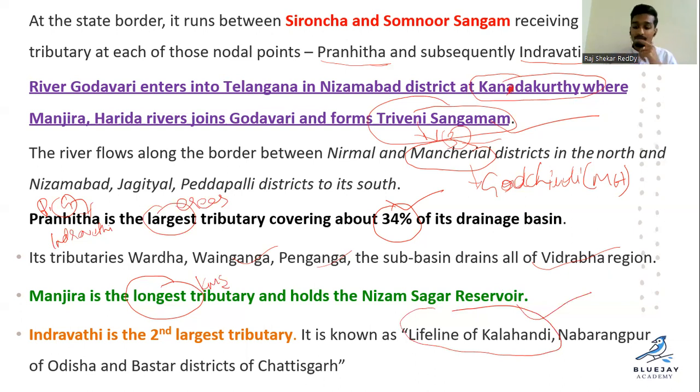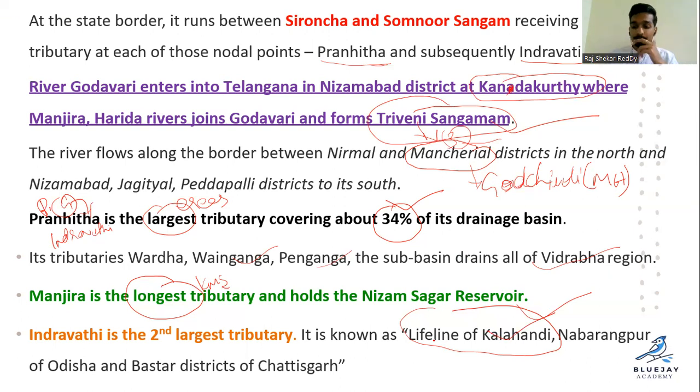Hunger and poverty issues, Kalahandi is always in the news. Clear? Remember, very important, Kalahandi. It is in Odisha, and both the districts, Kalahandi and Nabarangapur of Odisha and Bastar district of Chhattisgarh, have Indravati as their lifeline.